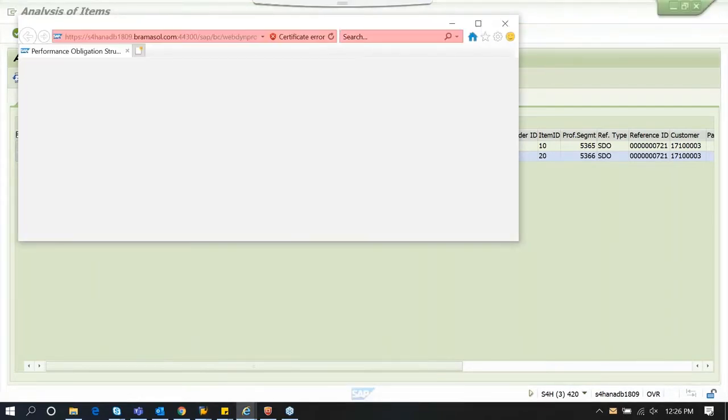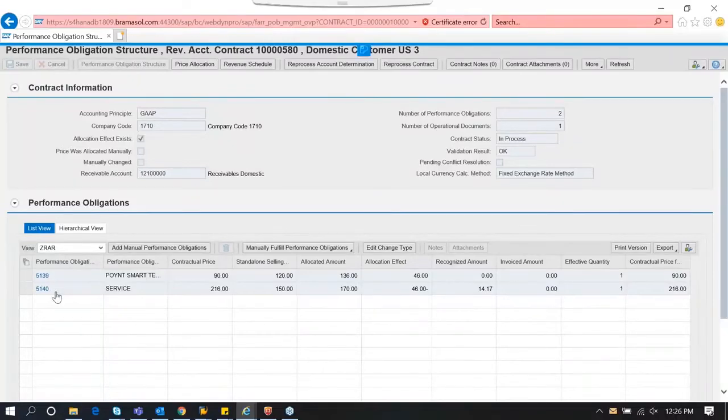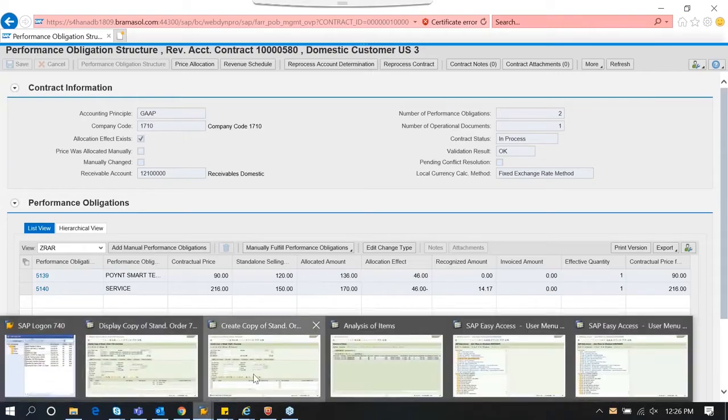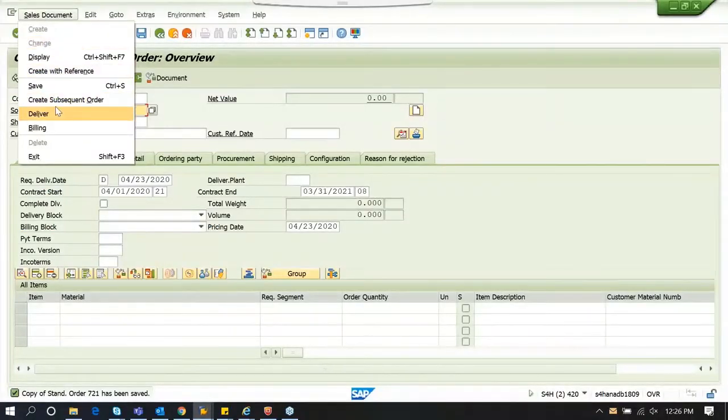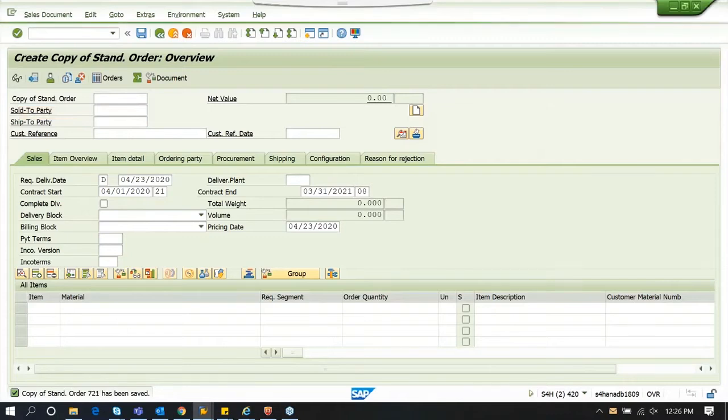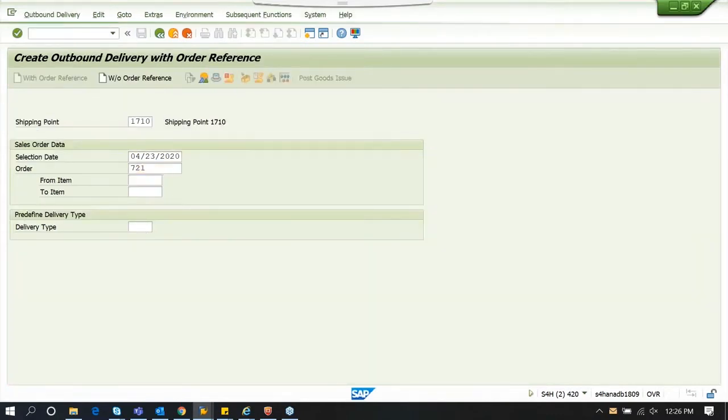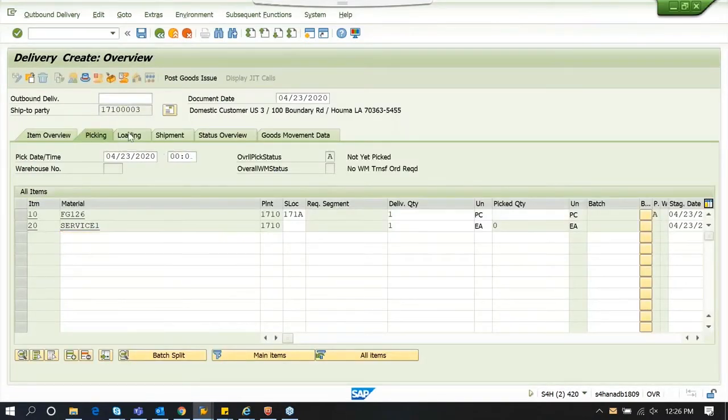So this is the contract which we created, which consists of two POBs, one for hardware, other for service. And so you see there is an allocation effect, and we have revenue recognized, revenue allocated accordingly. So I'm going to do the delivery and invoice it. So these steps will not change. This remains the same.